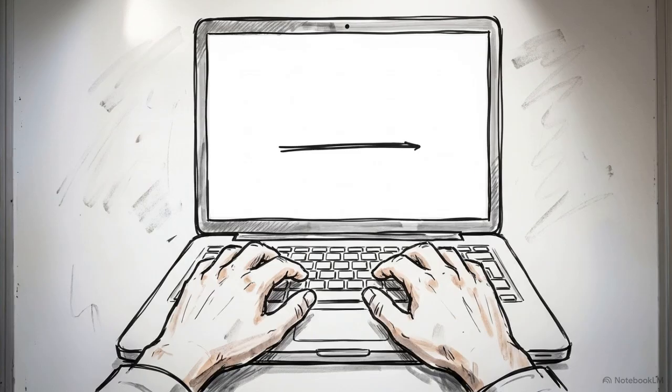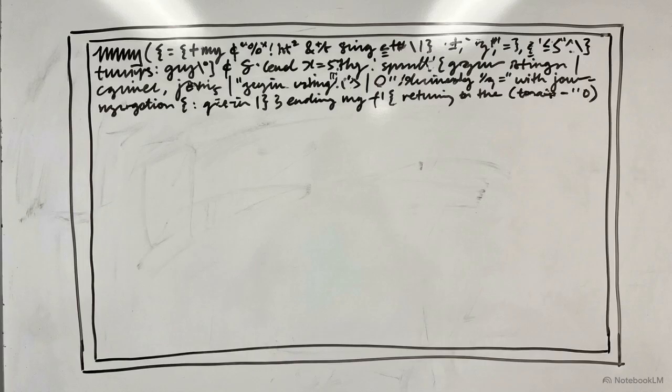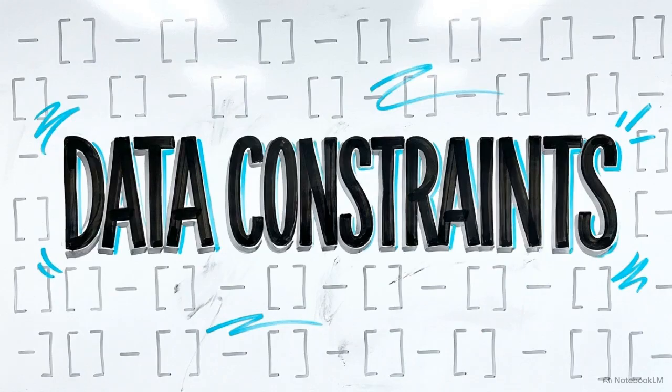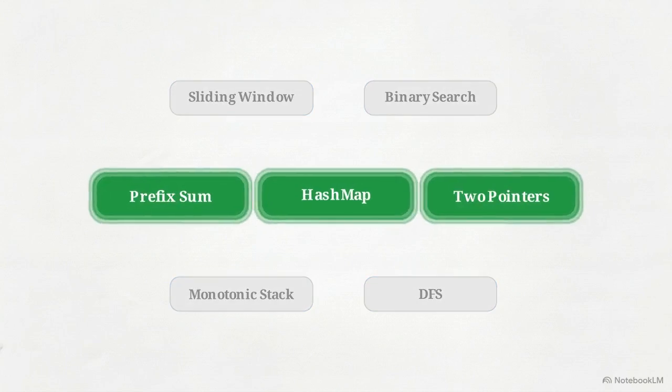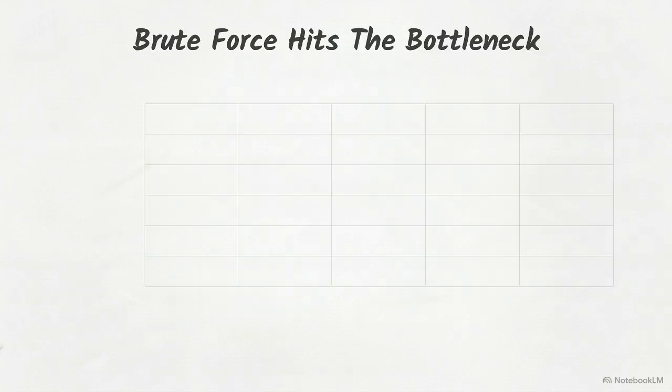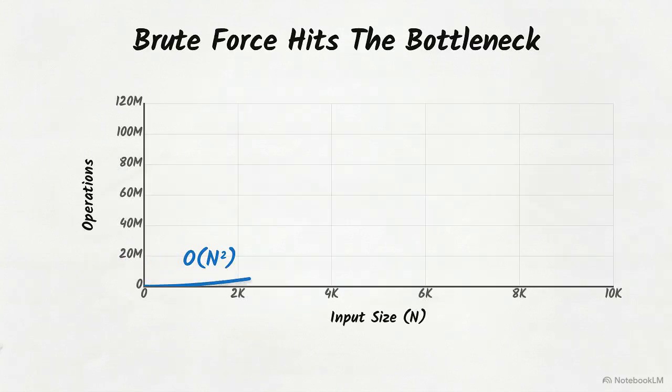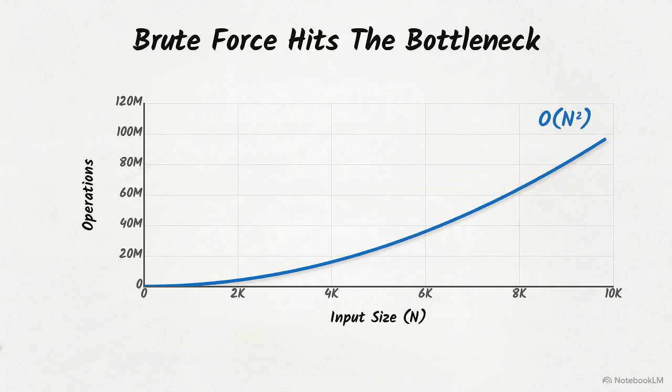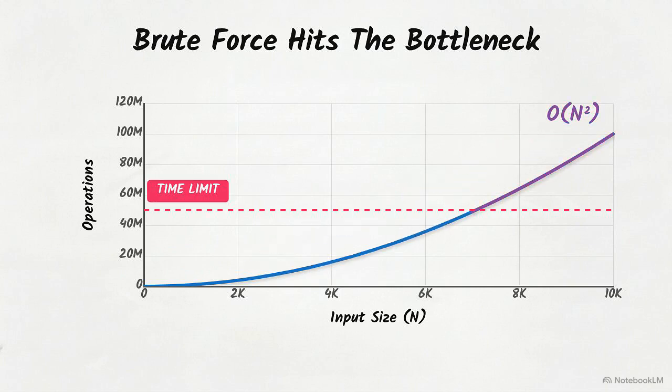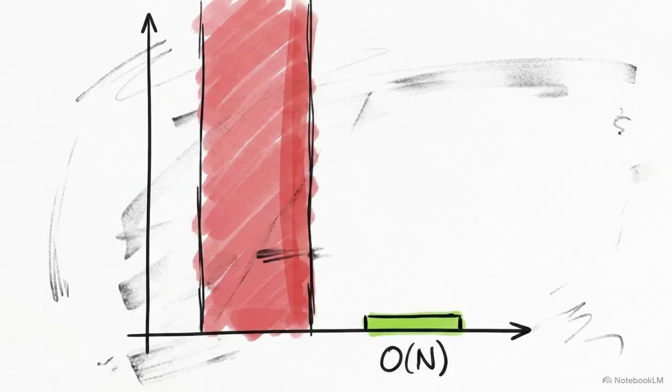The goal is to spend 60 seconds decoding the problem before writing any code. Read the prompt and immediately ask clarifying questions about the data. Are there duplicates? Can values be negative? These answers are what confirm which patterns are actually viable. Always state the brute force approach first. Explaining that a naive search will take O of n squared time proves you understand the bottleneck and creates a baseline for the optimization you are about to propose.